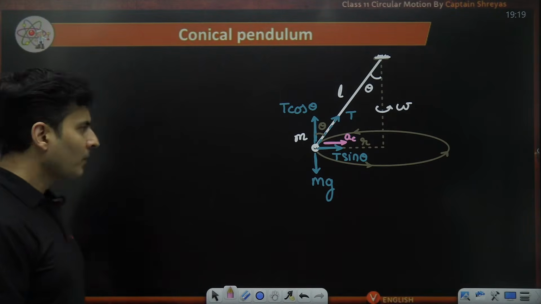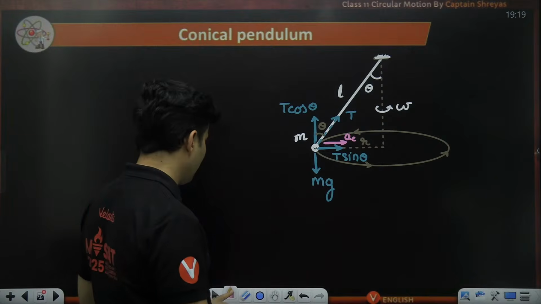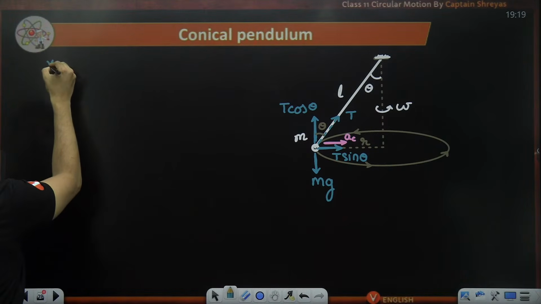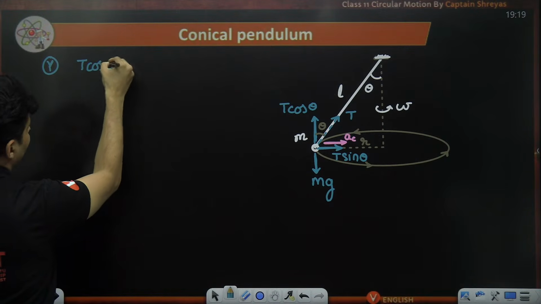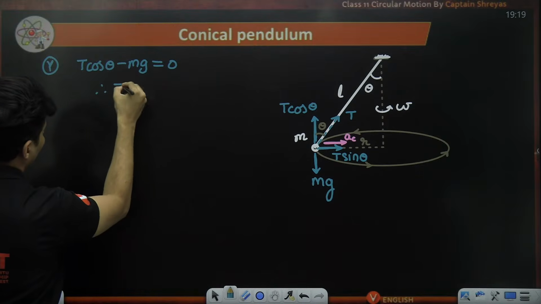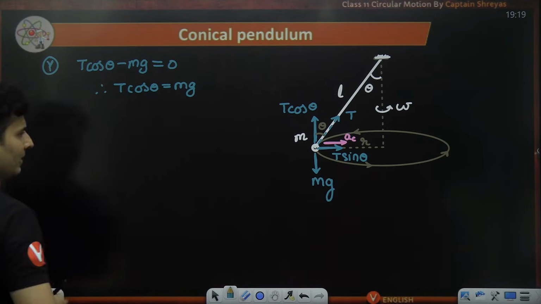Nothing else is there. Okay. Now let's see what all equations I can make. First, in the vertical direction, in the y direction, I can see T cos theta minus mg, there is no motion at all. Therefore, tension's cos theta component is being balanced by the own weight.